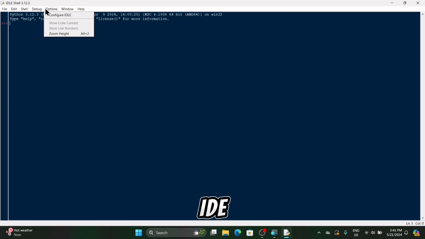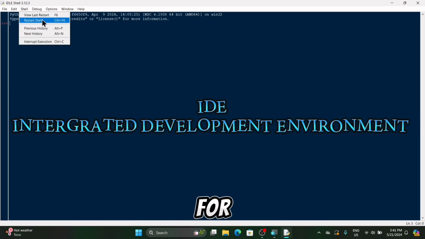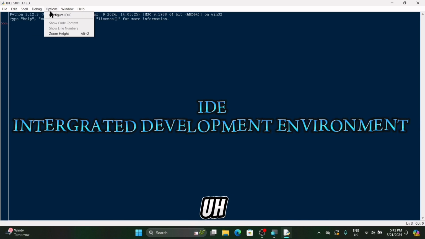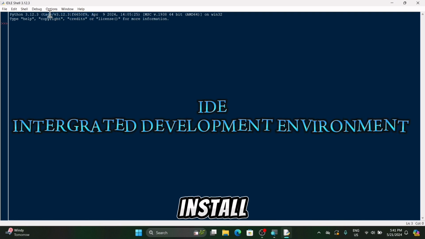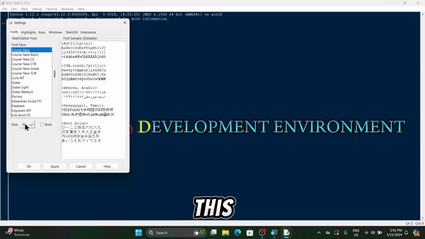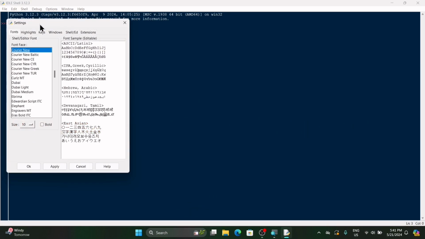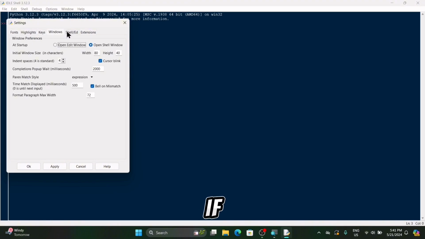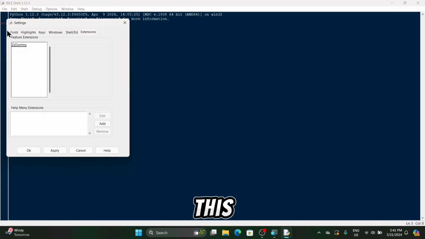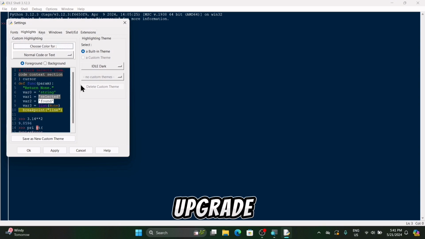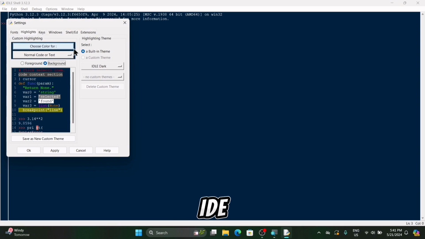This is an IDE built in mainly for Python. It comes with Python. When you install Python, this will be your first IDE. After mastering this IDE, we will upgrade to a better IDE like PyCharm.